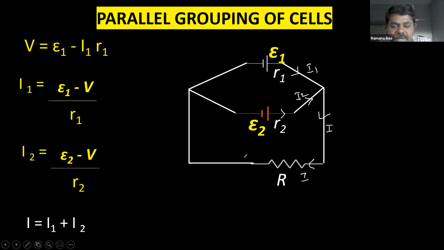This is the combination current, I. So total I current is going to pass, and again here the current is going to split. So this is how the current circulates in the combination. I is going to split as I1 and I2, and I1 and I2 are going to combine to give I. So this current is going to circulate in this way throughout the circuit. That's why we have to add the currents. I is equal to I1 plus I2.